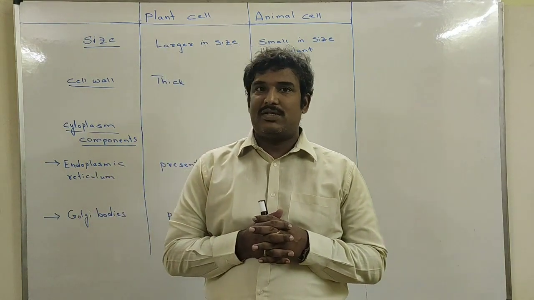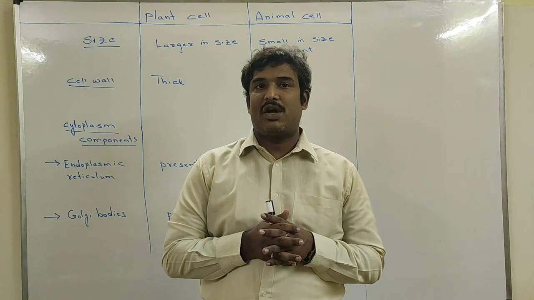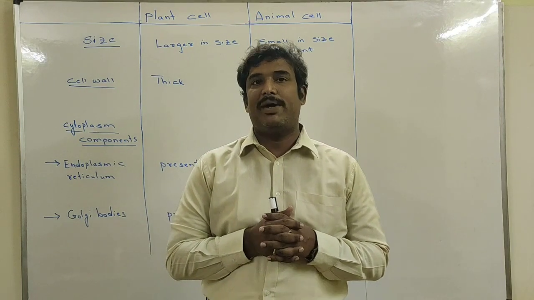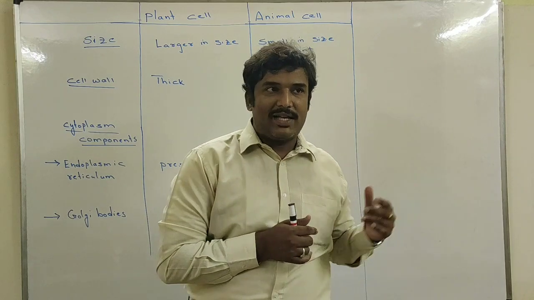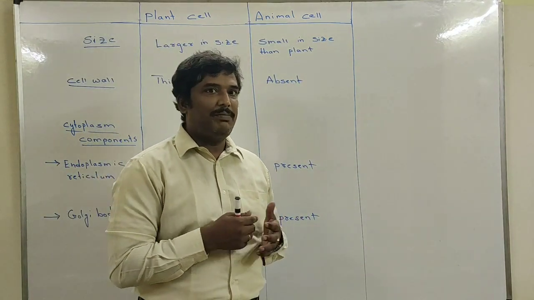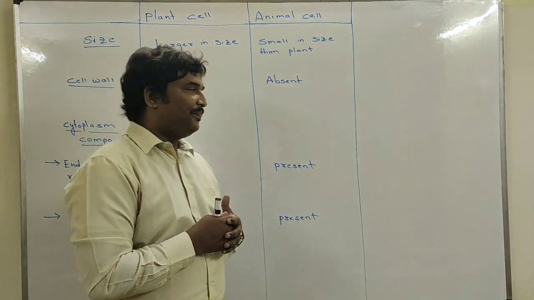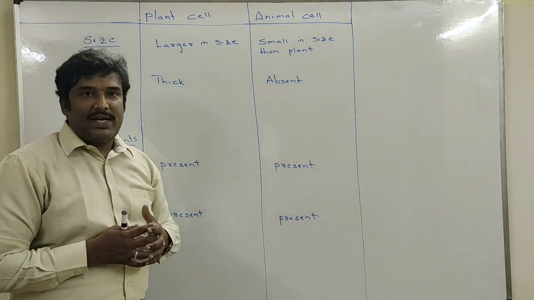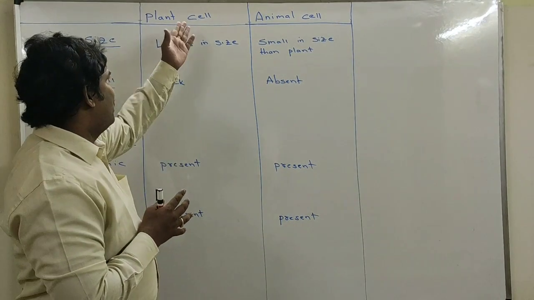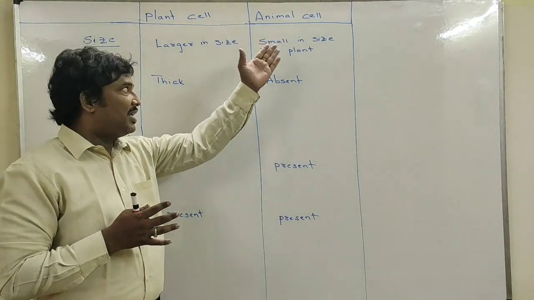For the last two classes we have been discussing the basics of biology, specifically cell biology. Today's class is also a continuation of the basics of cell biology. In today's class, we are going to discuss the differences between the plant cell and the animal cell.